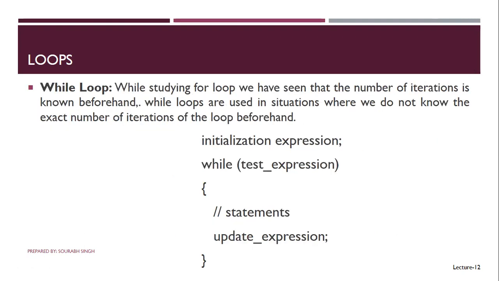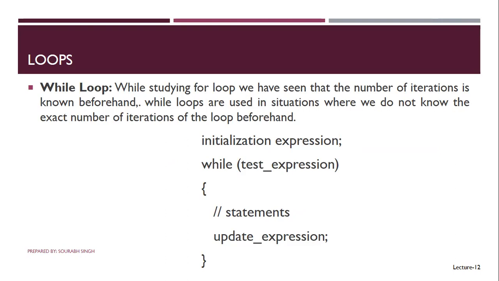The other one is while loop. While studying for loop, we have seen that the number of iterations is known beforehand. While loops are used in situations where we don't know the exact number of iterations of the loop beforehand.